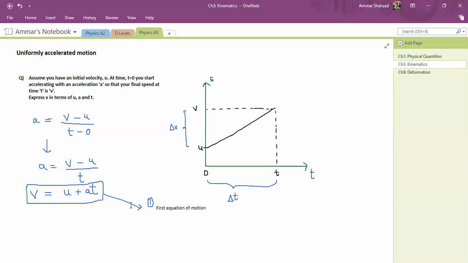Its initial velocity was 0, time is 5 seconds, and acceleration is 10 meter per second square, right? So what will be its final speed? Its final speed will be v is equal to 0 plus acceleration multiplied by time. Acceleration is 10, t is 5, so its final velocity will be 50, if it is dropping for 5 seconds.